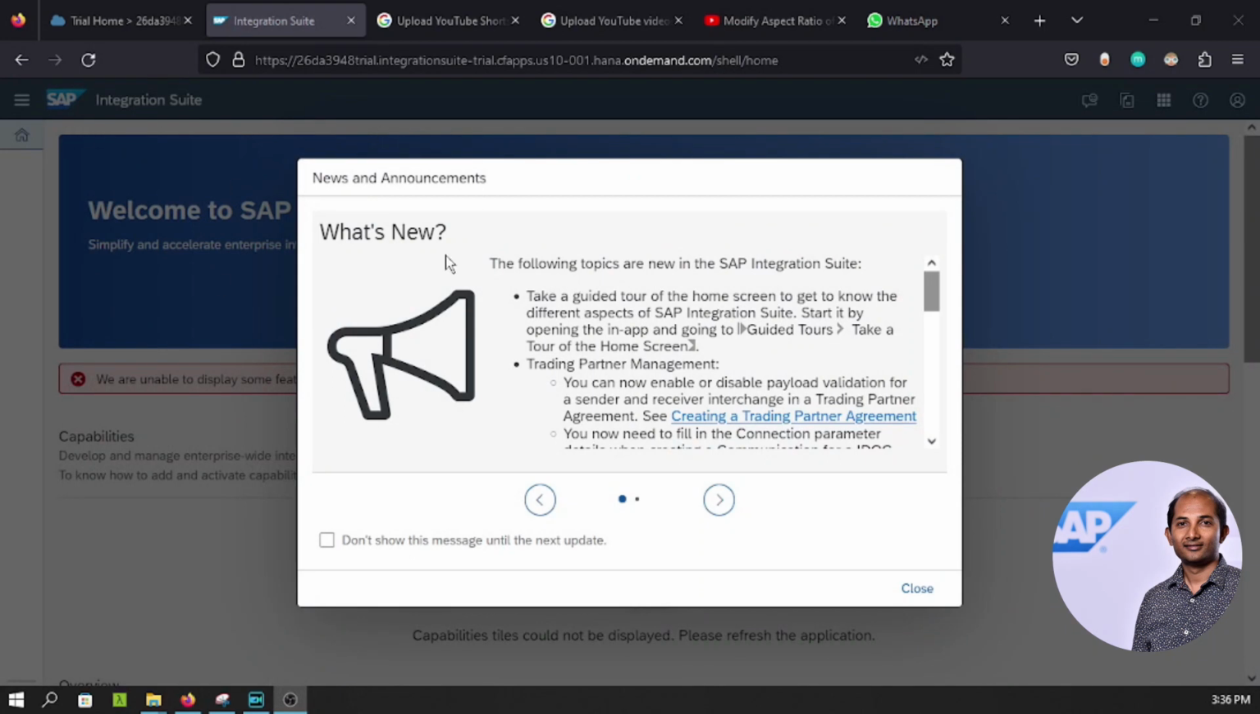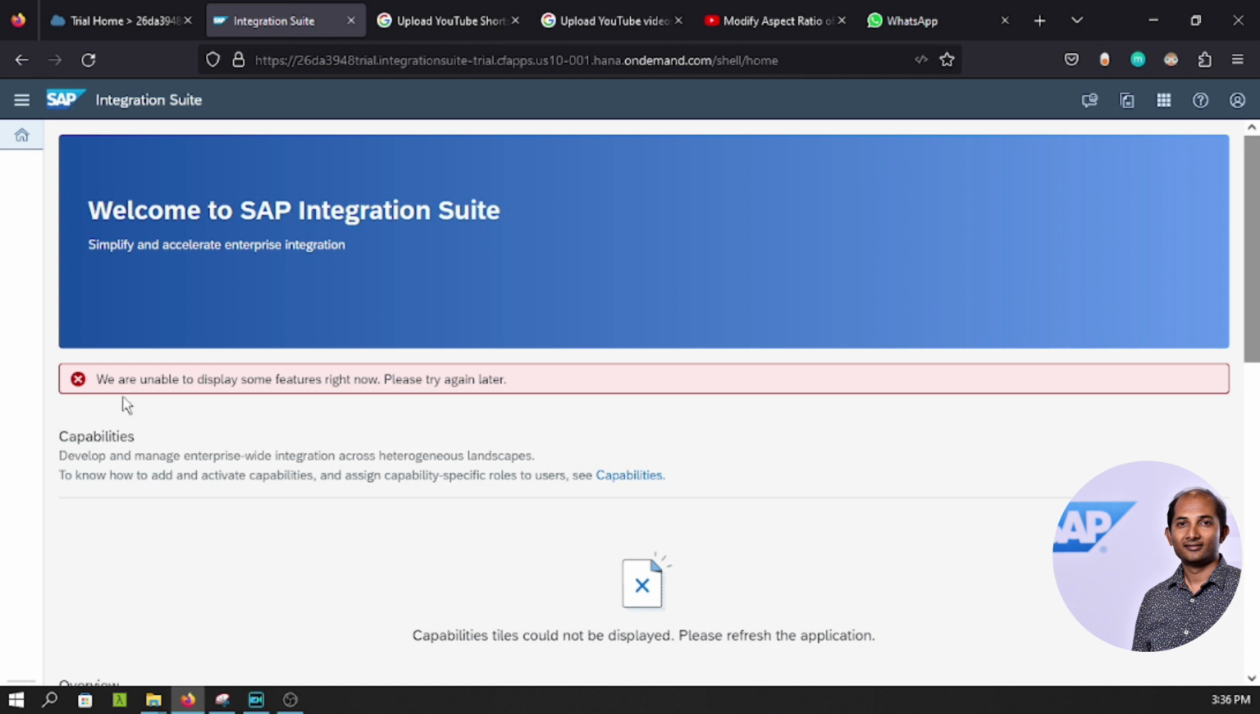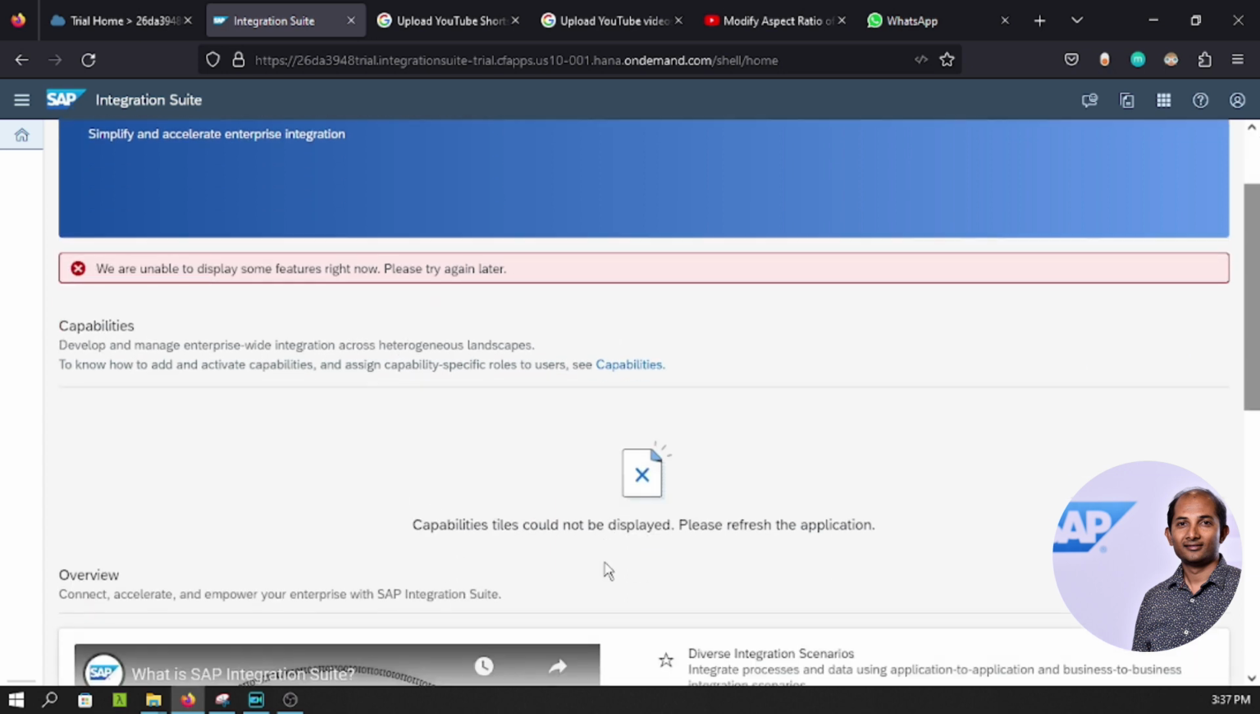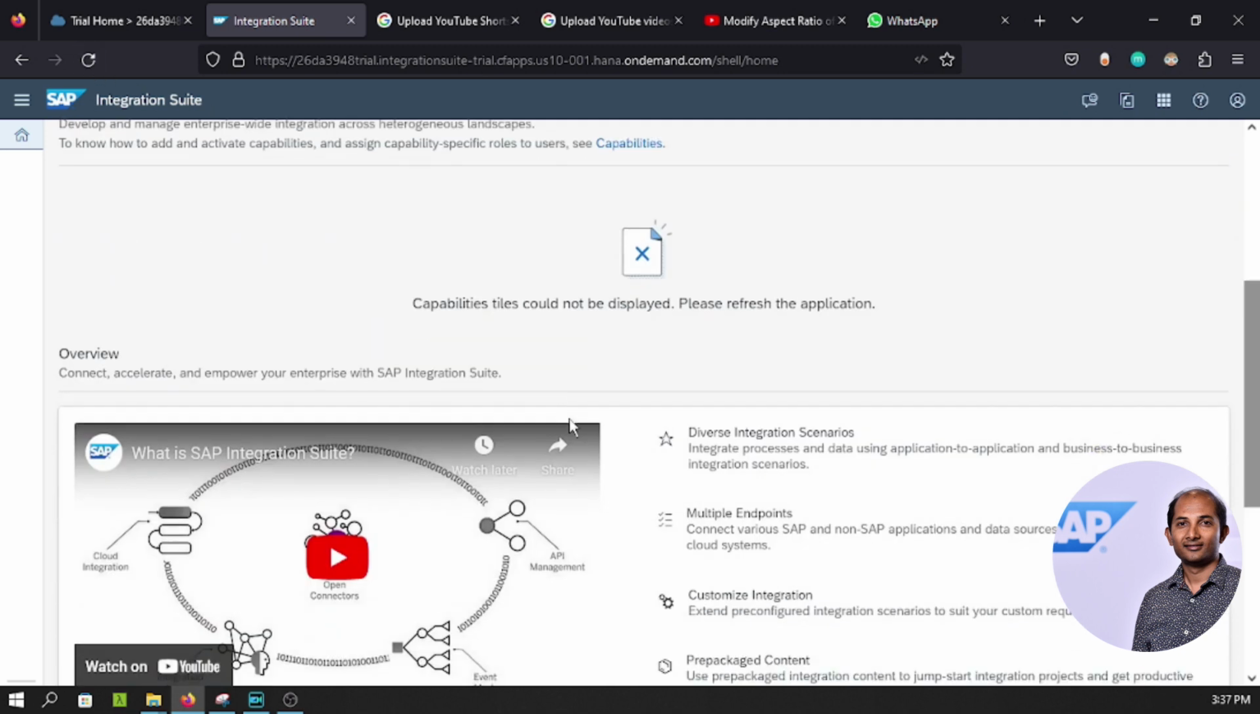So now the moment it opens with a certain announcement, I can close it. But it says we are unable to display some features right now. Please try again later. So this is some problem. It's all about certain capabilities that we need to add. It says capability styles could not be displayed, please refresh the application. It's saying something, but that's actually not the problem. The problem is somewhere else.